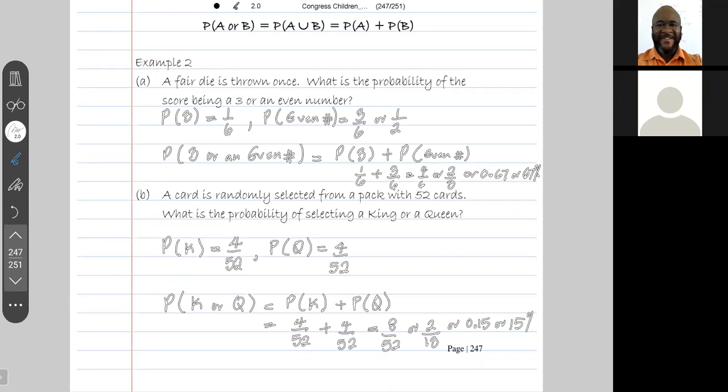So there's a 15% chance that if you select a single card from a pack of cards, that one card would either be a king or a queen. And these are mutually exclusive events.